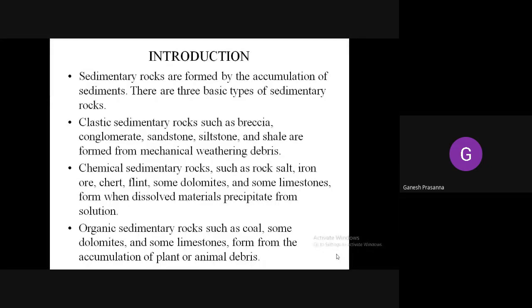Next are the organic sedimentary rocks, like coal, dolomites and other limestones. They are formed from the accumulation of the debris of either plant or animal remains. They are formed from the waste and remains of plants and animals, from the accumulation of such plant or animal debris.